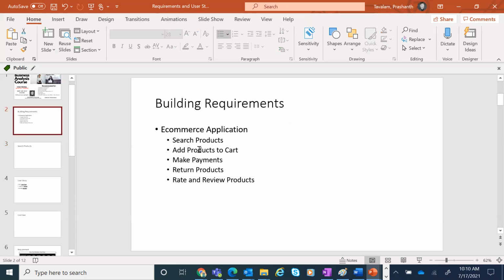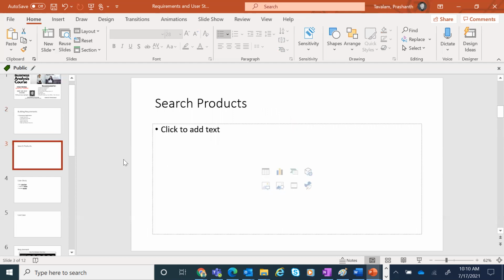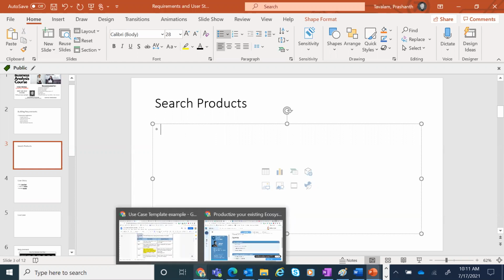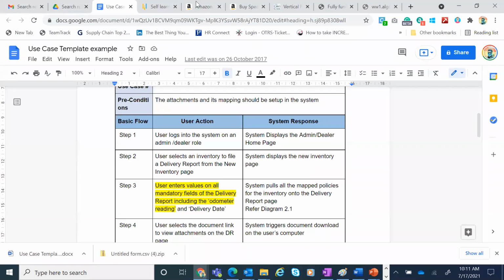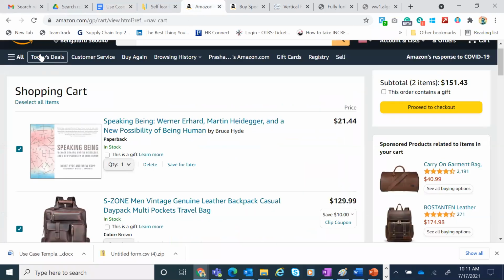Now, if you have to build an e-commerce site, you should be able to look up products, add them to cart, make payments, return products, and also review if you like it. So this is a typical customer journey, which is a happy journey or a normal straightforward journey. Now, under search products, what can you do? You will have multiple categories of products.